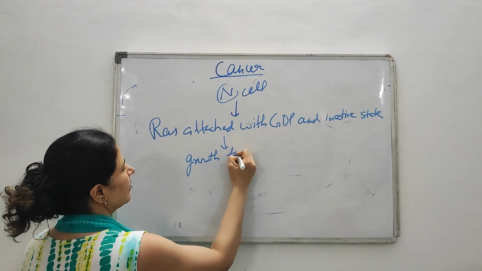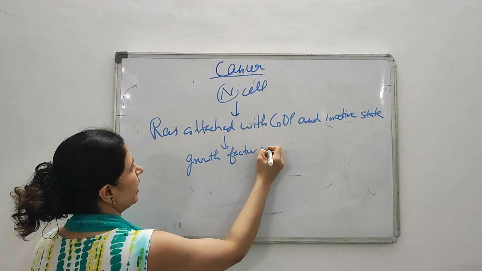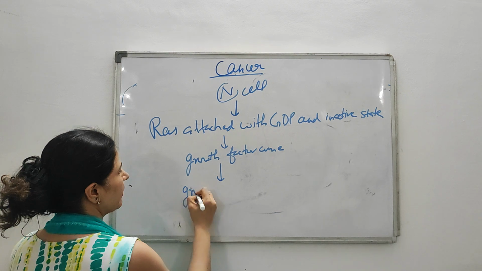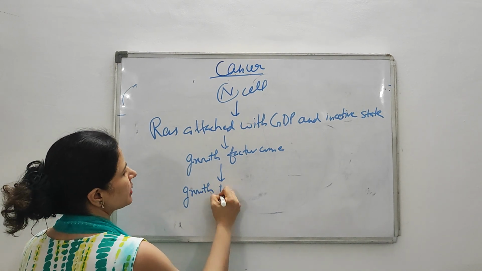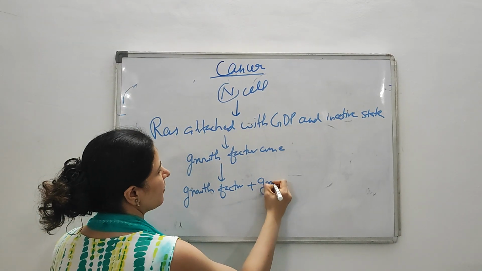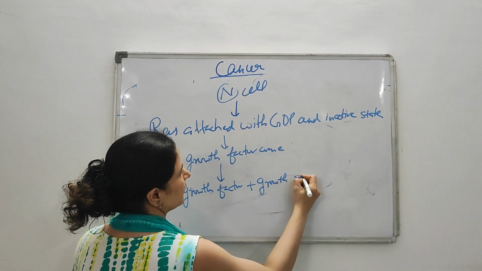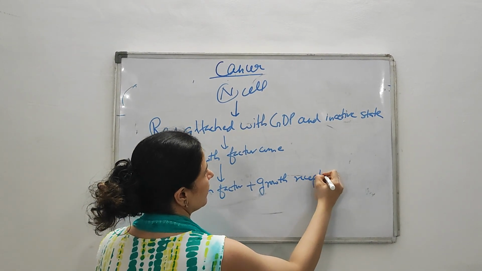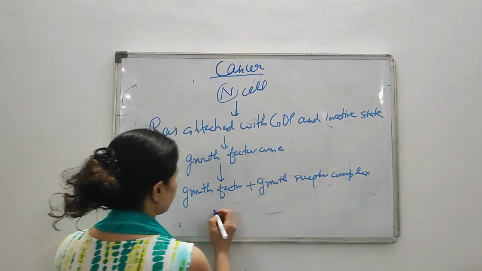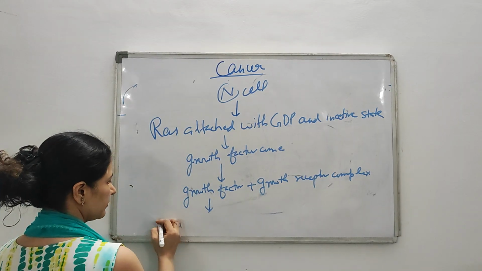When growth factor comes, then what will happen? The growth factor combines with the growth receptor, and the growth factor plus growth receptor complex will form. Okay. And when this complex forms, then what happens?